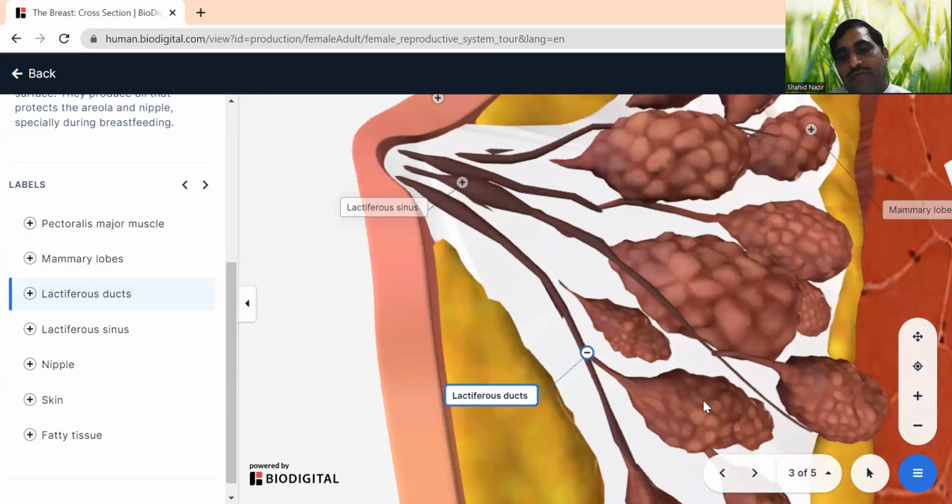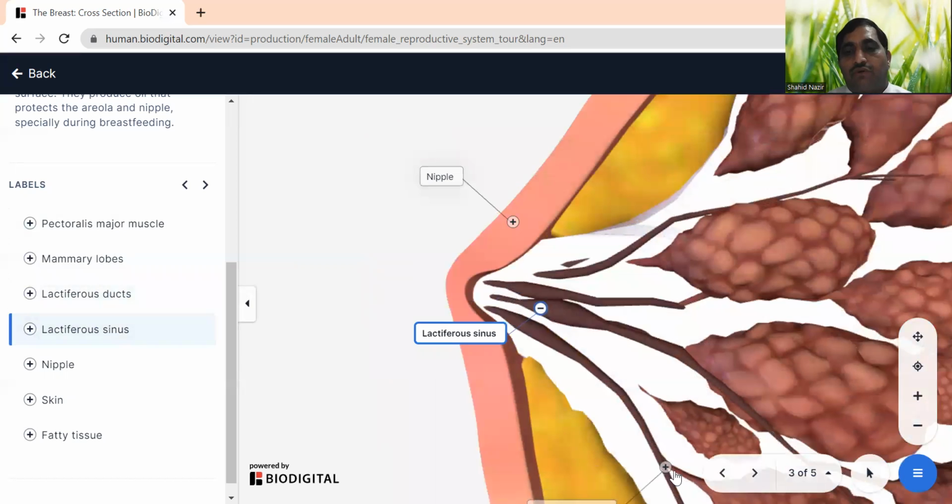The milk produced in these mammary lobes is carried by the lactiferous duct. And then you can see the lactiferous sinus. These ducts get enlarged near the nipple area and serve as a storage of milk. This enlarged area, the reservoir of the milk, we call the lactiferous sinus.